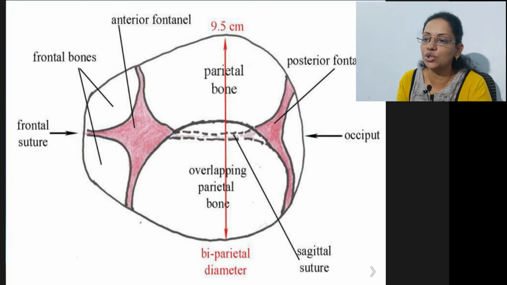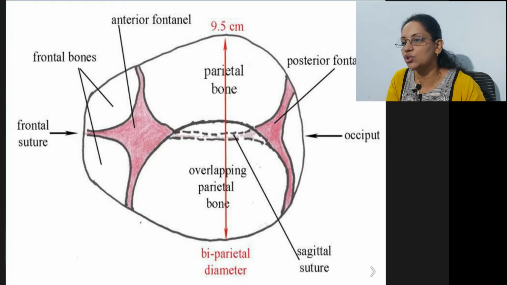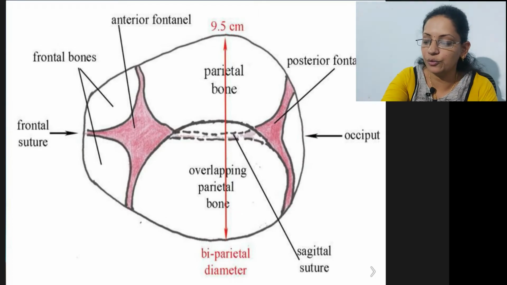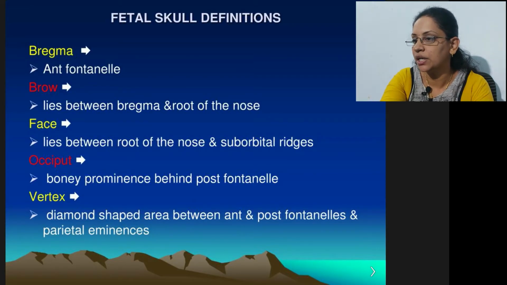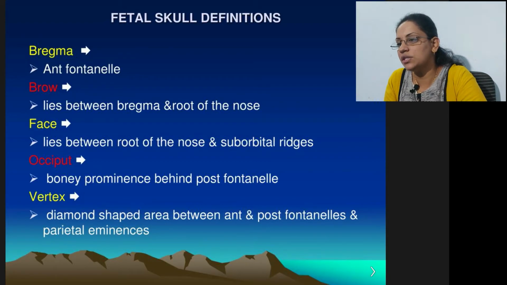The sagittal suture is the suture which starts from the frontal region to the occipital, and the frontal suture is the suture which separates the frontal bones. Now these are the things we can see on the fetal head. Now this is about the bregma. These are the skull definitions, the different types of skull prominences.